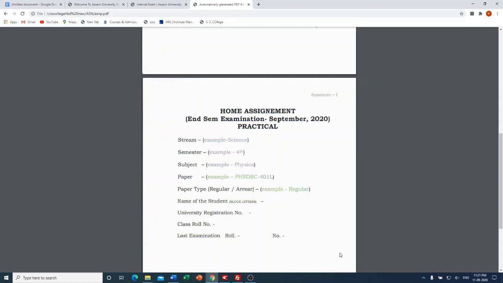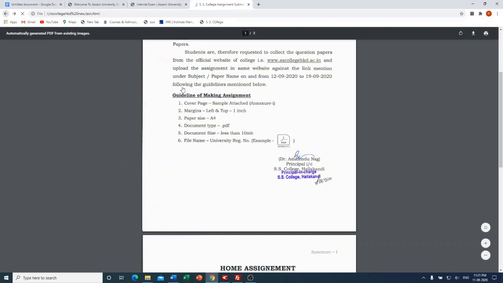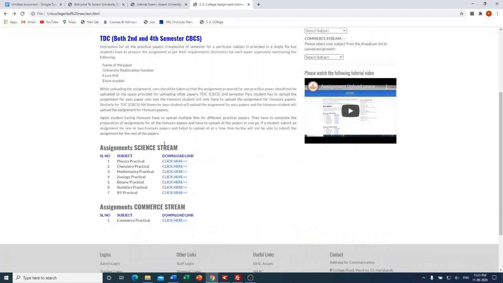And this particular page will be treated as the cover page of your assignment, and you have to prepare the assignment within 10 MB size, and the file format should be PDF, and you have to save your assignment in the name of your university roll number, registration number. After that, for getting the detailed instruction, you have to select your subject from this box. If you are a student of science stream, then all the science stream papers are grouped here, and all the commerce stream papers are grouped here. So accordingly you have to select.